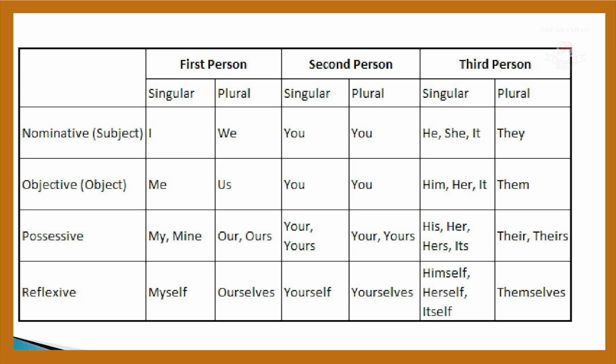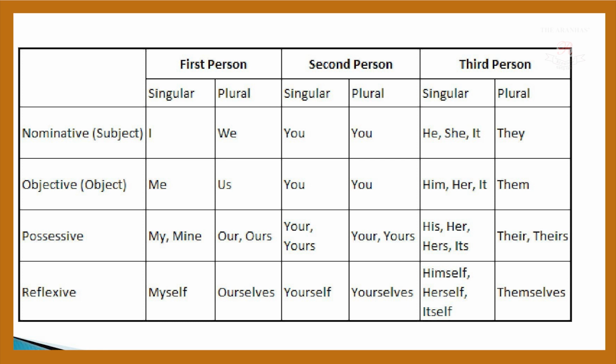Now this is the rule chart, so be very careful about it. The first is the nominative, meaning the subject. Singular I becomes we in the plural, first person. In second person, singular and plural remain the same.